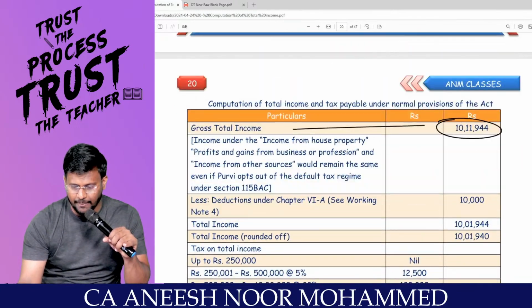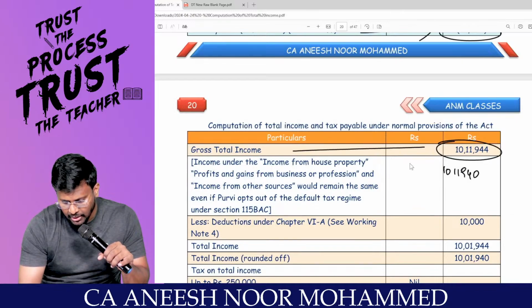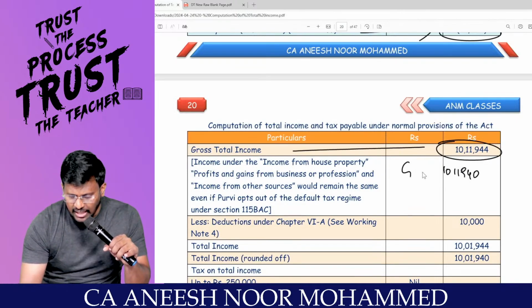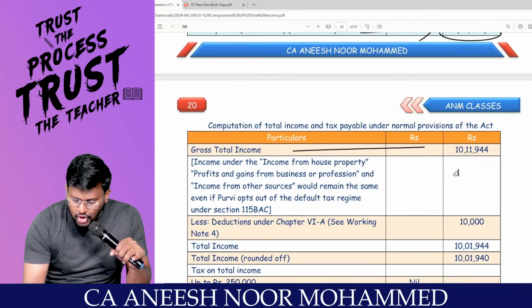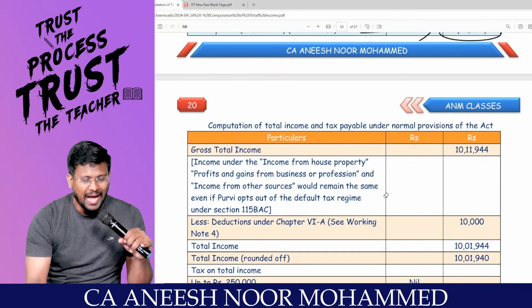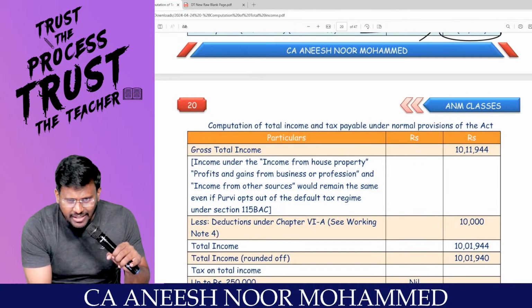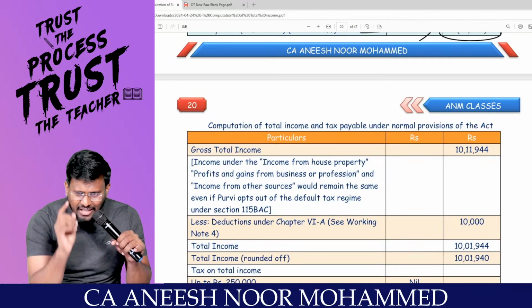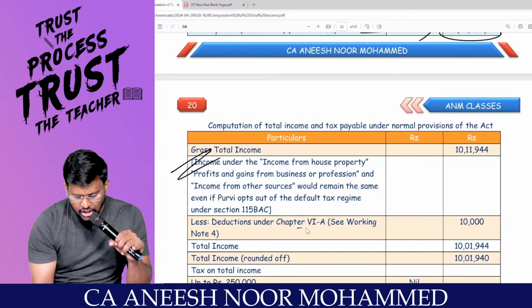10,11,940. Right? 10,11,940. Yes, sir. Sir, don't round off here because this is only gross total income. Right? Under the default tax regime, I am not entitled to claim Chapter 6A, but under the optional tax regime, I am entitled to claim Chapter 6A. Can I claim Chapter 6A?